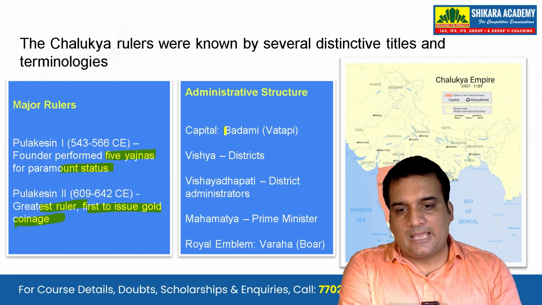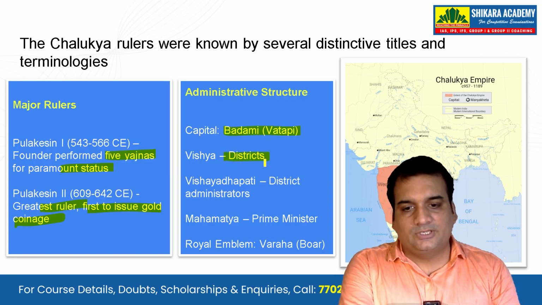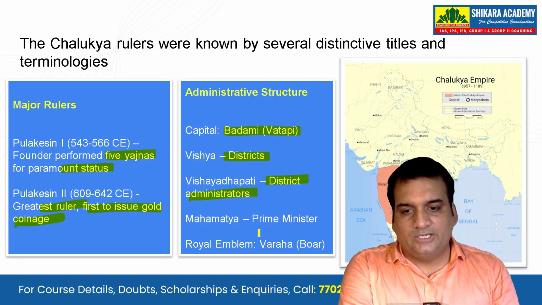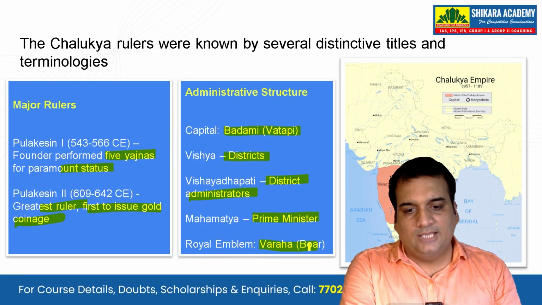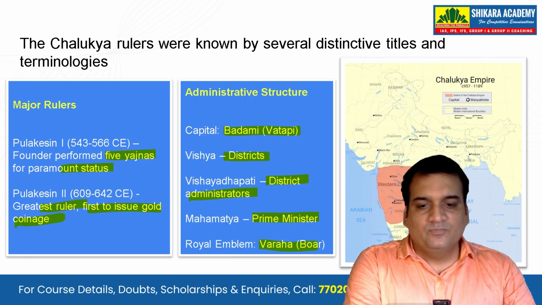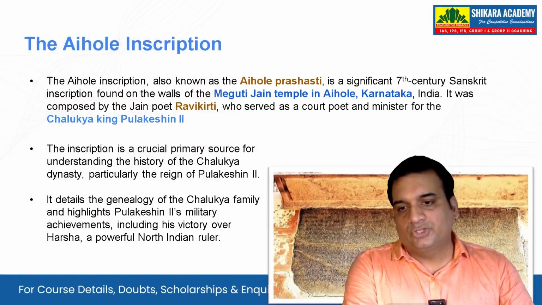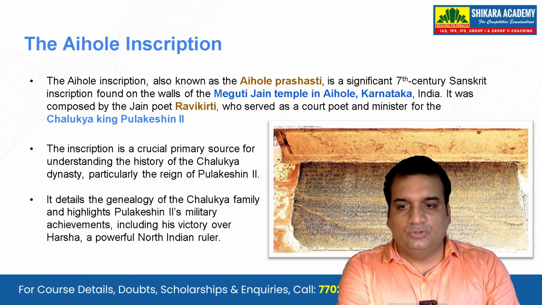Administrative structure: the capital was Badami or Vatapi, and Vishya were the districts. Then Bisyadhapati is the district administrator. We have the Mahamatya, that is the prime minister, and the royal emblem was Varaha or boar. Varaha was an avatar of Vishnu. That is also something that we should know.